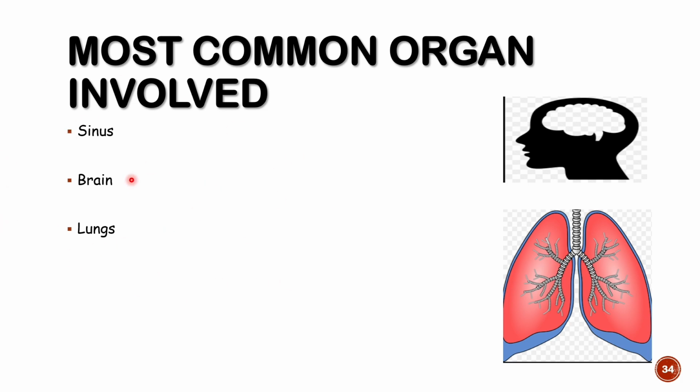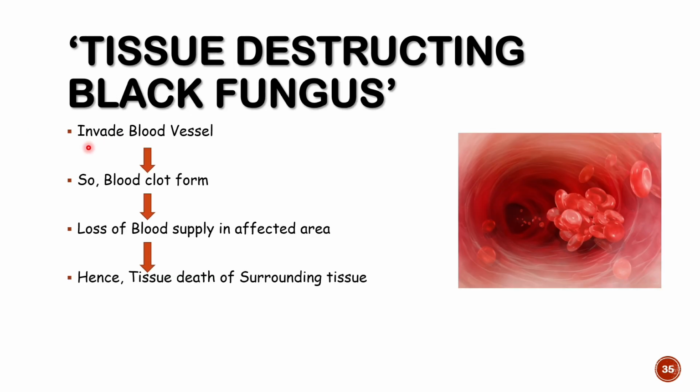During the COVID pandemic, many patients' brain and sinuses were infected if their immunity was low and they were haphazardly taking high dose steroids without a doctor's advice. That was very common at that time. It is a tissue destructing black fungus. They can invade blood vessels and damage endothelial cells, so blood clots form because of the endothelial injury.